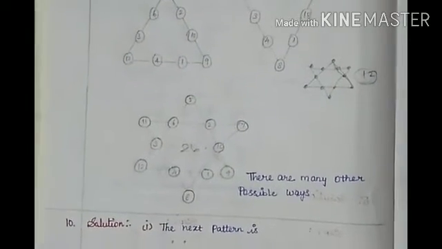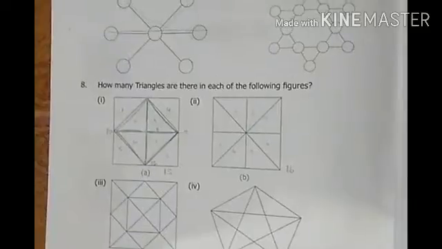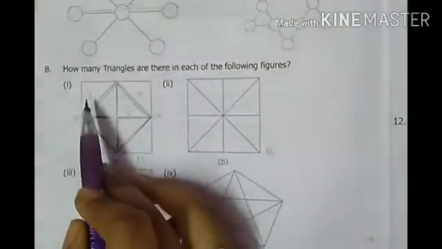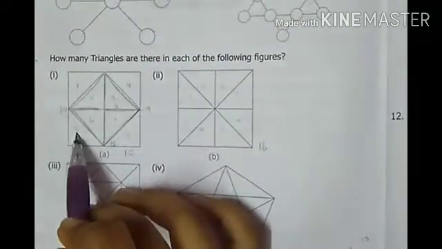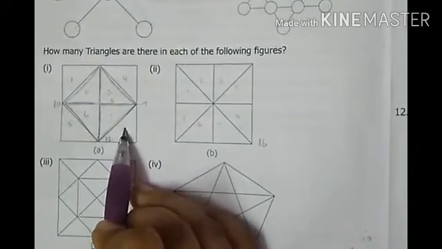Now we will go for the 8th question. What is the question given here? See the question: how many triangles are there in each of the following figures? See the first figure, what they have given. It's very easy. You have to add all the triangles. This is 1 2 3 4 5 6 7 8. Have you added? Yes.